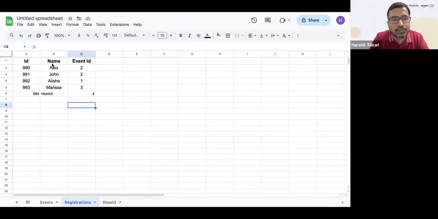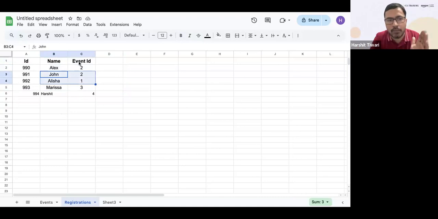If I say I want, let's say, these two columns and these two rows, I can highlight this: the name and event ID columns and row number 3 and row number 4. Then my highlighted part will be given back to me as the response. So any subset that I want of this data, I only need to tell which columns and which rows. If I tell the computer in my SQL query that I want these columns and these rows, it will give me the perfect subset of the data.